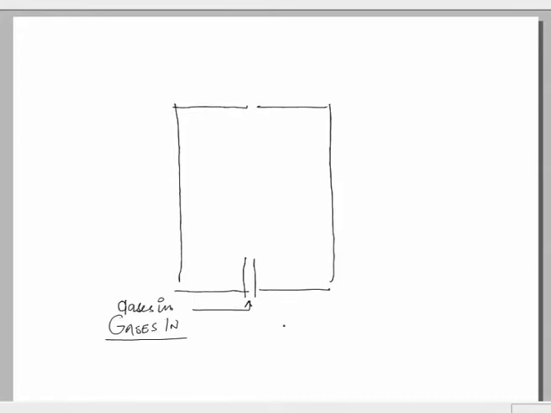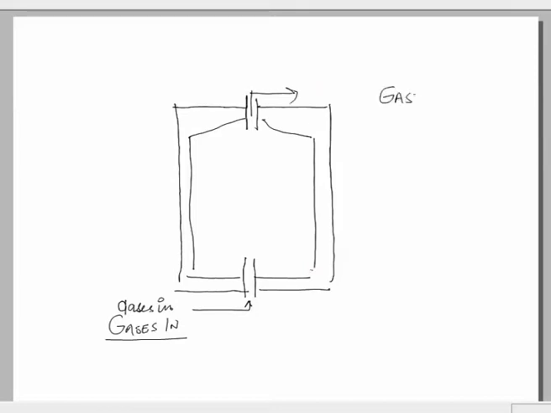Then we have a reaction chamber where the actual reaction would take place. So this is the chamber in which the reaction would take place, and the second important part of this process is the effluent, the gases out.